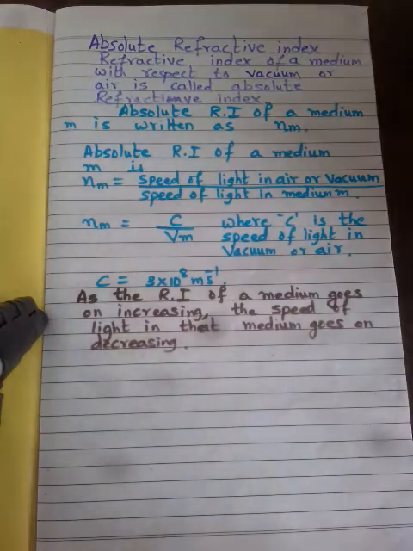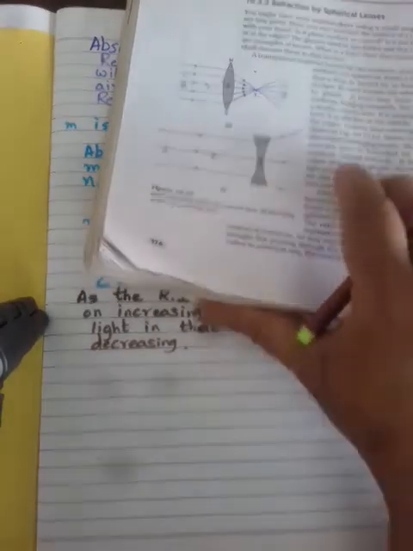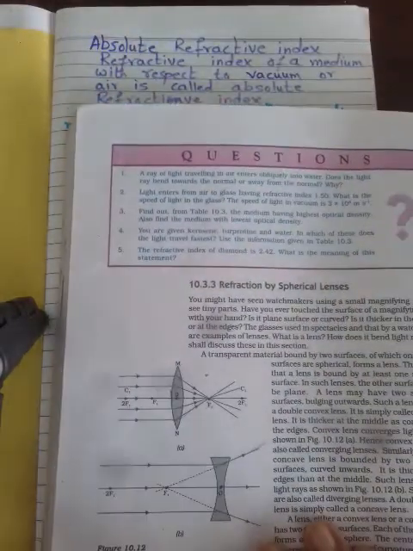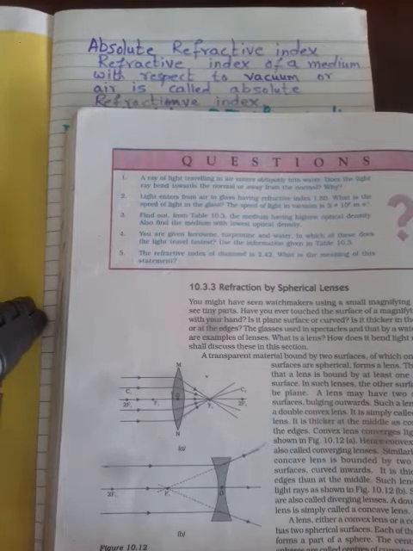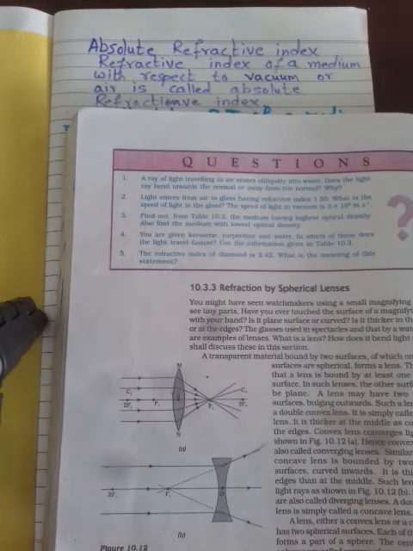Now we shall answer the questions on page number 176. The first question on page number 176 is: a ray of light traveling in air enters obliquely into water. Does the ray bend towards the normal or away from the normal, and why? This is the question.